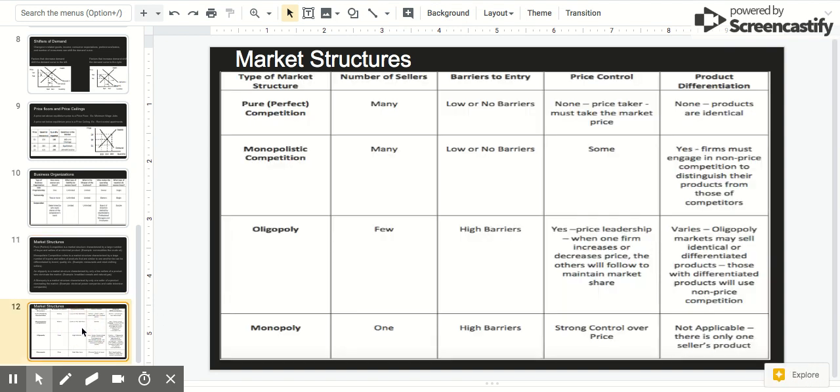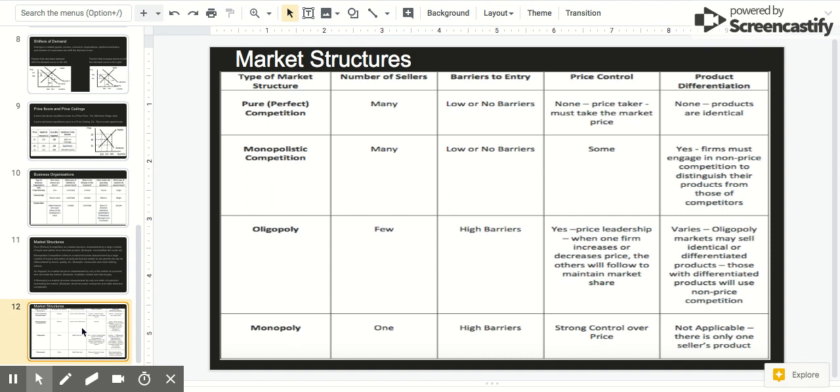Market structures are important to know based on things like the number of sellers, barriers to entry, and price control and product differentiation. So starting at the top again, perfect competition has many sellers, low barriers to entry. They cannot dictate the price because their product is just like everybody else's.